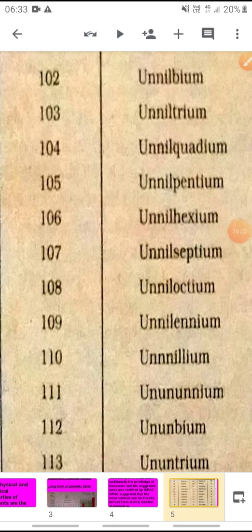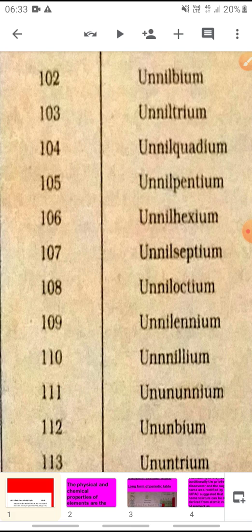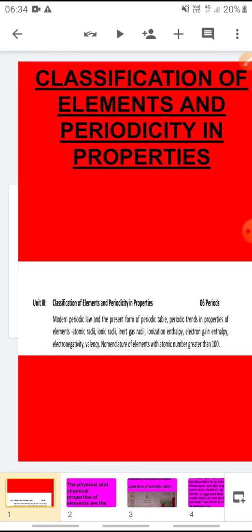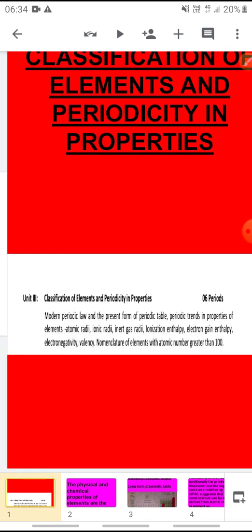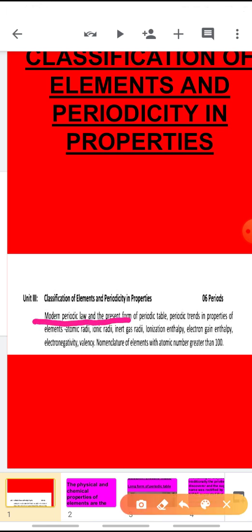Now children, I'll wind up with this. As I have discussed the syllabus with you, I have told you 3 topics we have to cover in the chapter. The first topic was the modern periodic law and the present form of periodic table, that we have already done. The second is the nomenclature of elements with atomic number more than 100. This also we have done.